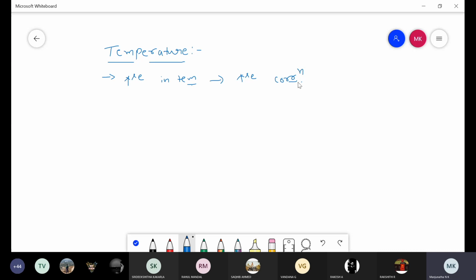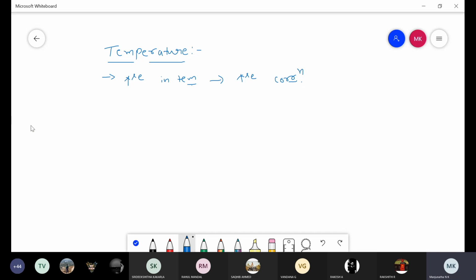This is first one. Second one, if the temperature increases, the more passive metals will become active. It also increases the rate of corrosion. This is another factor which affect the rate of corrosion. If we increase the temperature, the rate of corrosion increases due to increasing movement of ions.